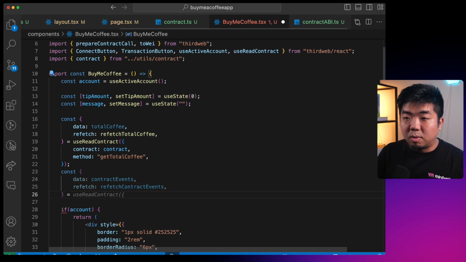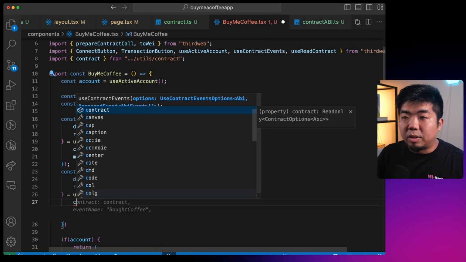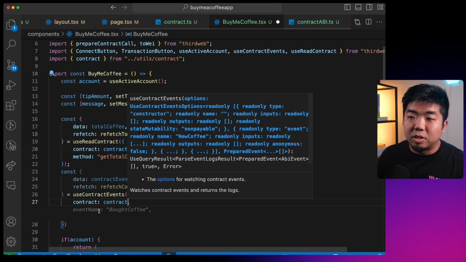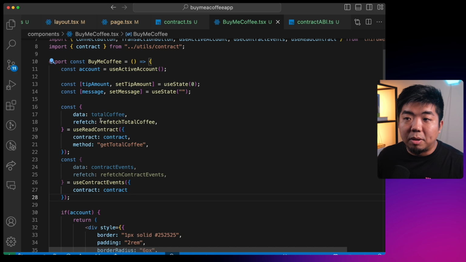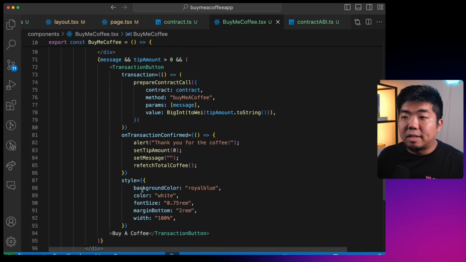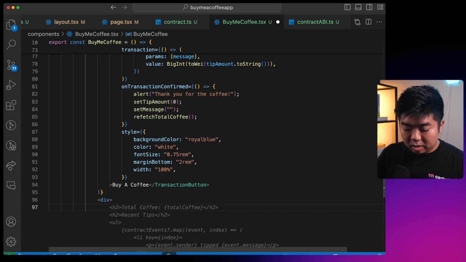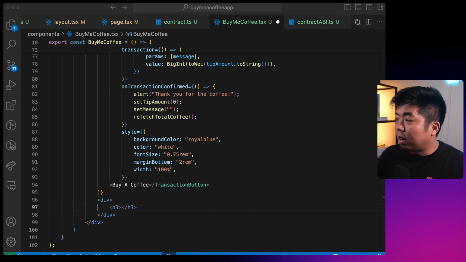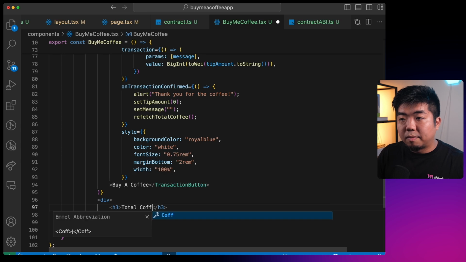And this is going to equal the useContractEvents hook here. All we need to do is provide the contract that it's supposed to be reading the events from, which is our contract from our contract.ts file. So again, we're getting the total amount of coffee and the contract events. If I scroll down here, let's display that information. I'm going to create a div right over here, and then create a heading 3 to display our total coffees. We'll just say total coffees.